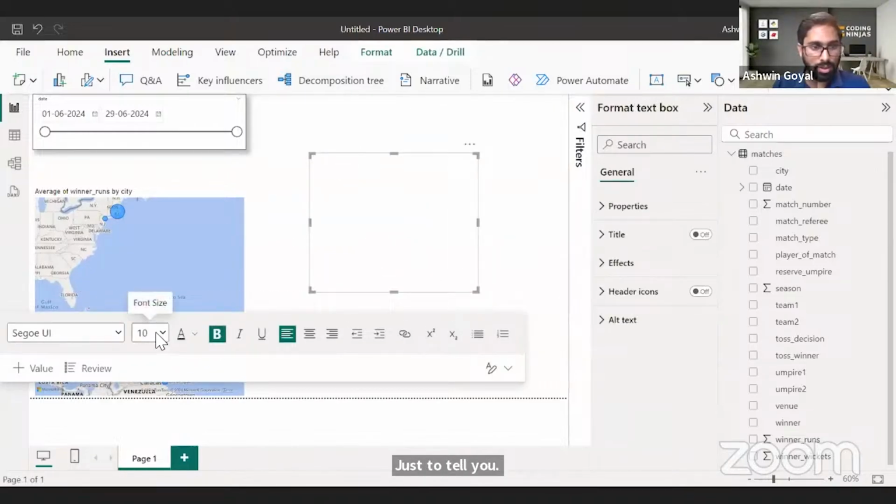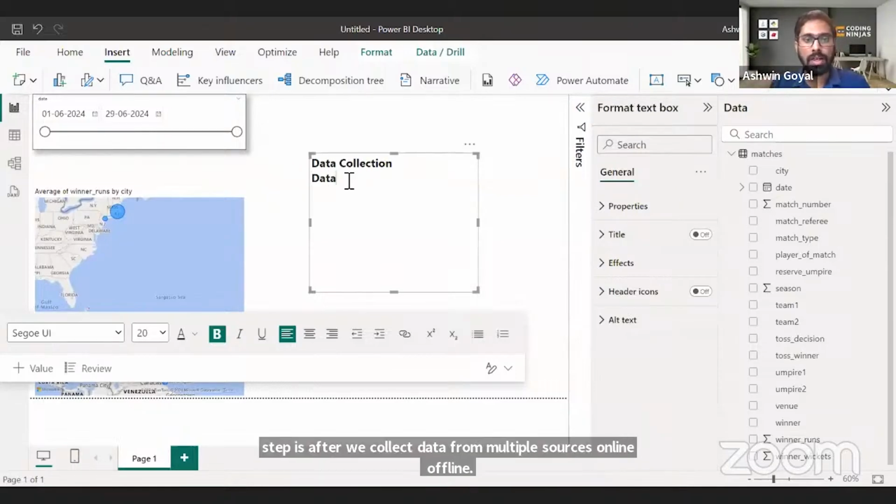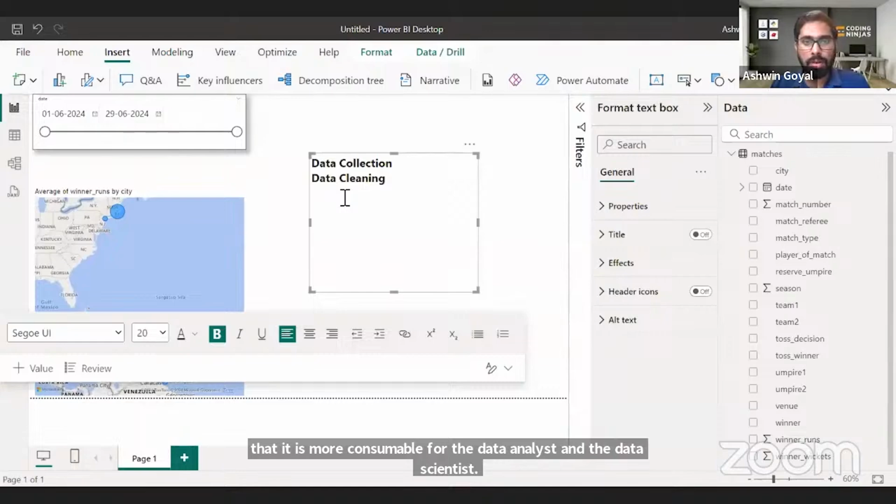Let's write. So first step is data fetching, right? Or data collection, let's say we collect data. Second step is after we collect data from multiple sources, online, offline, we actually clean the data, right? We ensure that after we fetch the data, we clean it and make it more structured, or manipulate the data so that it is more consumable for the data analyst and the data scientist. Next, I do data pre-processing.